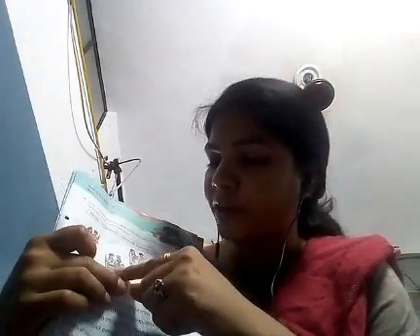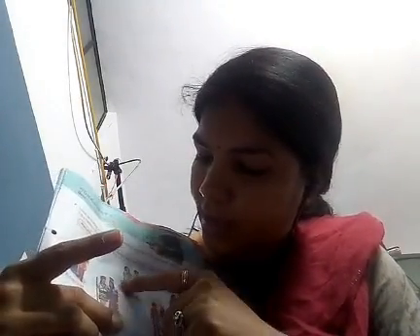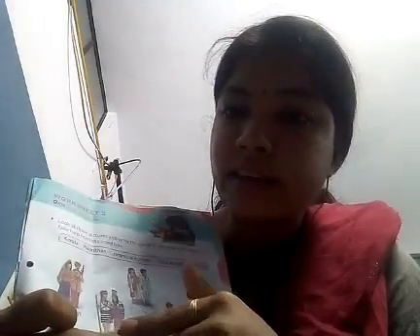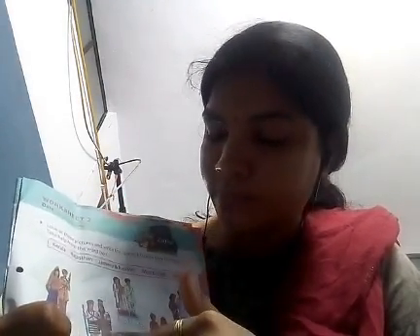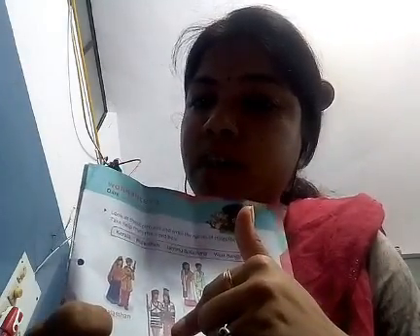Next one, see here, the man has worn a short cloth draped around his waist and a shirt, with a cloth that is wrapped around his head, and with a stick. And the lady has worn a dress and something beautifully decorated on her head. And this picture is showing the dressing sense of Assam. So here we have done these two. First one was Rajasthan and the second one was Assam.